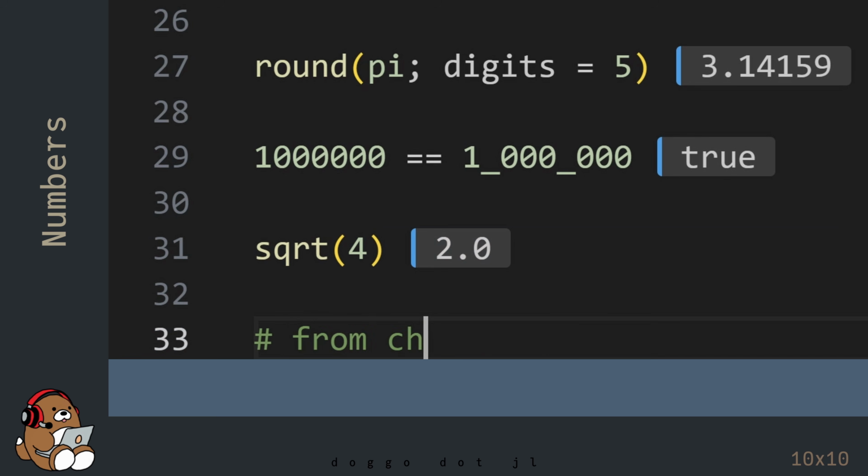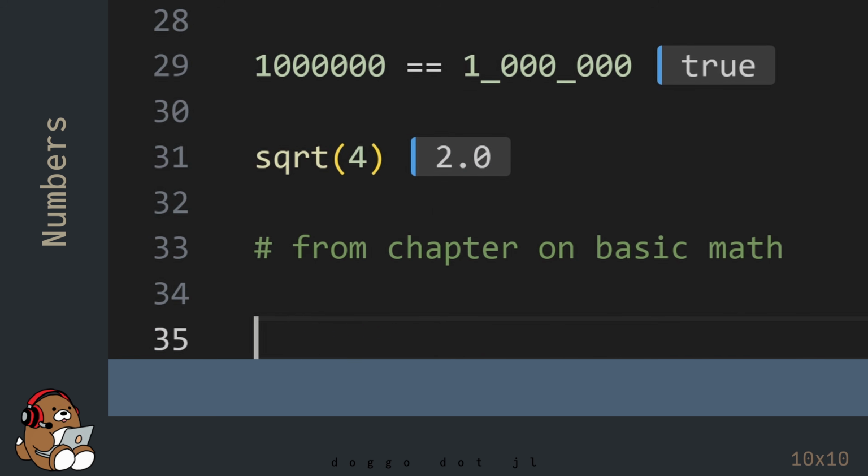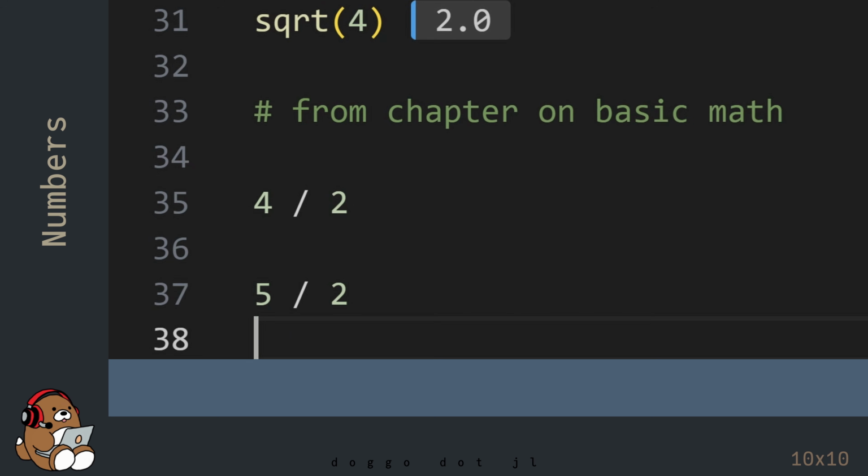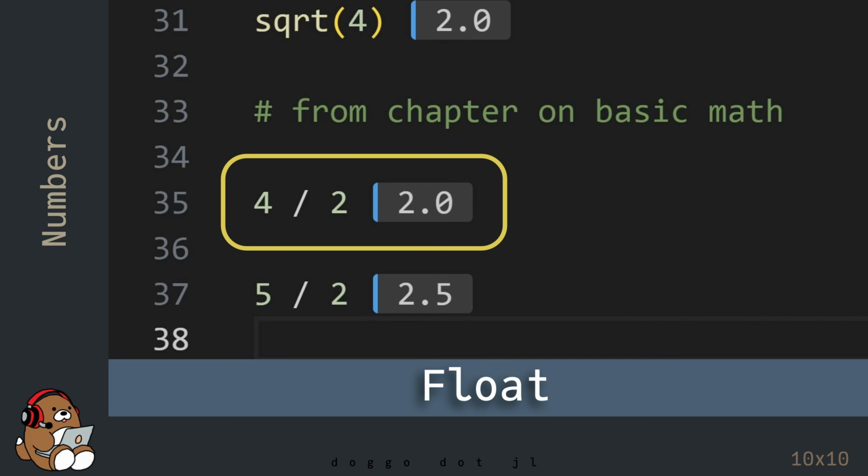Before ending this chapter, I want to revisit the chapter on basic math. Recall that 4 divided by 2 returns 2.0, which is a floating point number, instead of 2, which is an integer. That's because in Julia, the division operator always returns a floating point number.